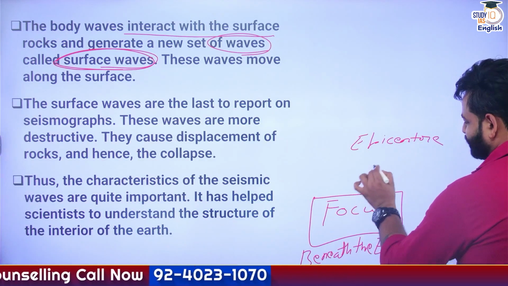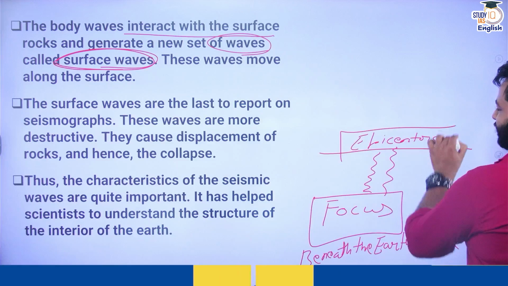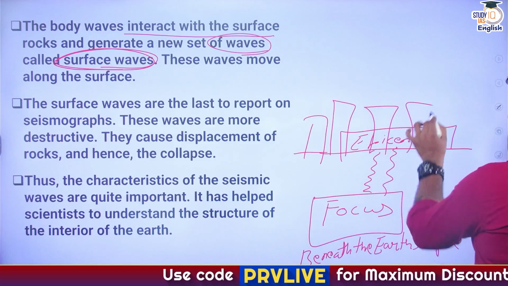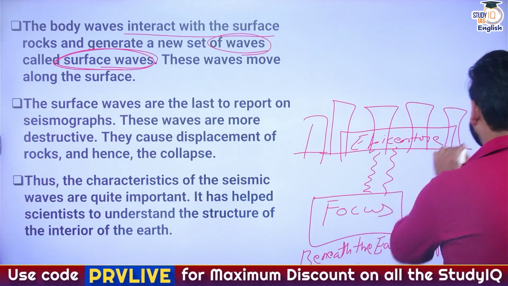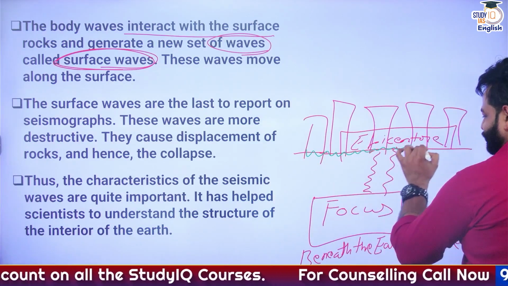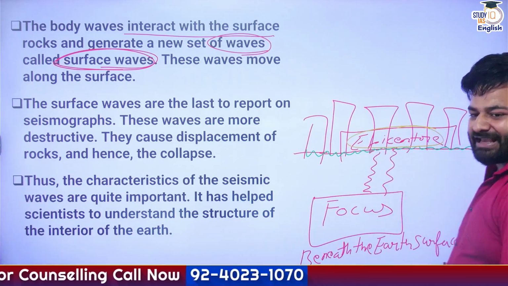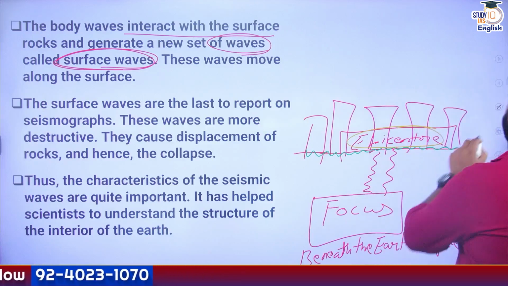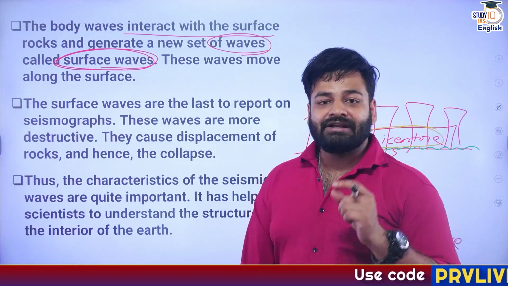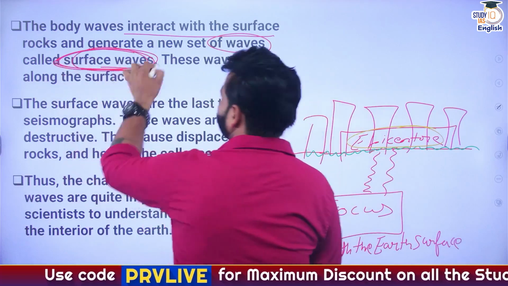From here, these waves are traveling and striking the surface of the earth. So this is where the surface of the earth comes in, right? Now, wherever they are striking, let's say they are striking at this one particular location. This particular location is termed the epicenter, right? Now, once these waves have struck the epicenter, other waves are created, and these are known as the surface waves.